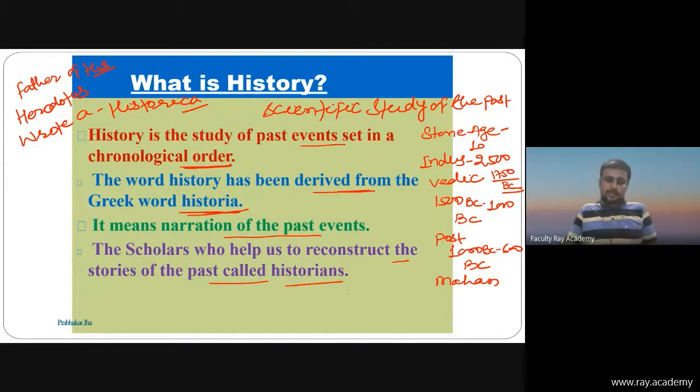Books are very helpful for understanding the past. So first important topic, what is history, is clear.